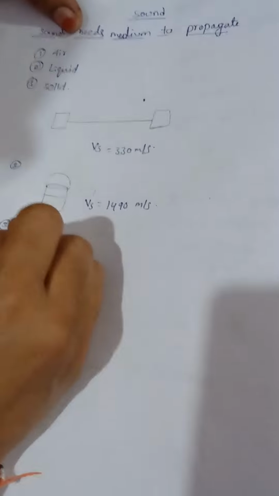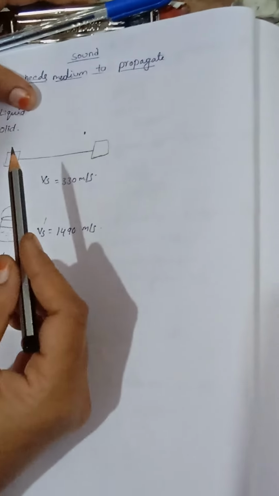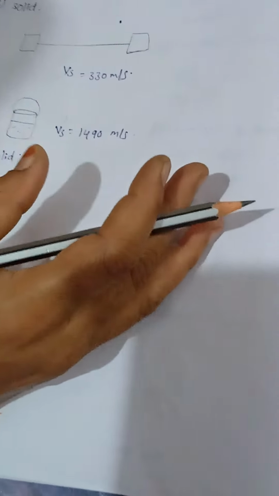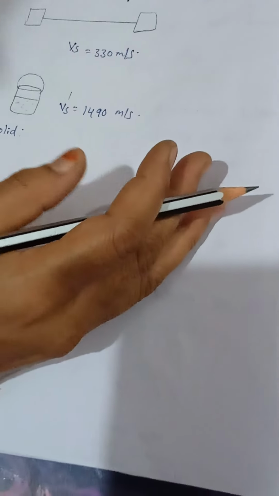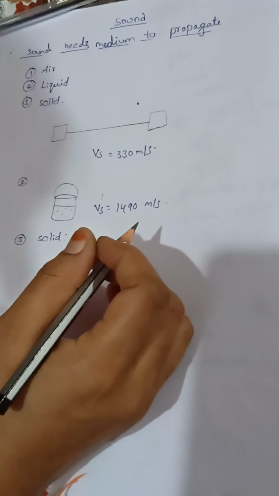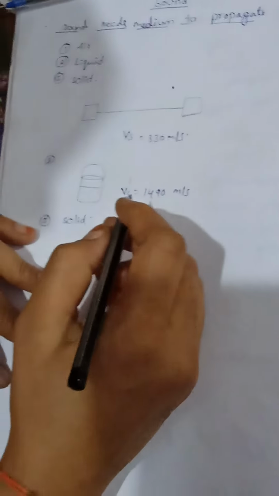Next, coming to the solid medium. Solid media have more loudness when compared to liquid and air. How do you know? On a table, we are able to hear your voice on both sides of the table. We hear clearly. We close the door and we are talking loudly, and it will reach the others. Solid has a high loudness.